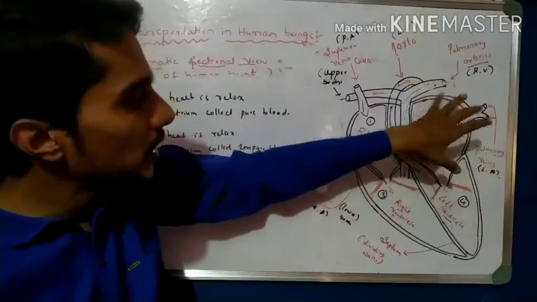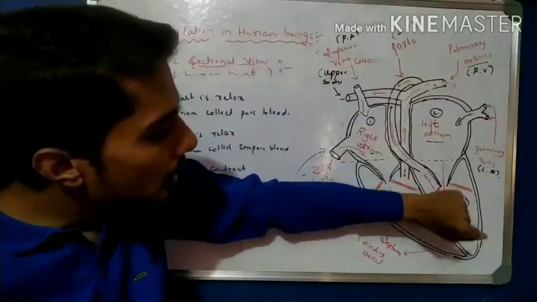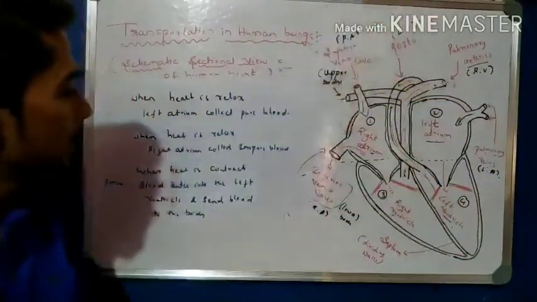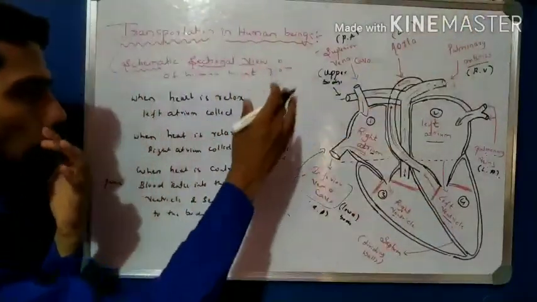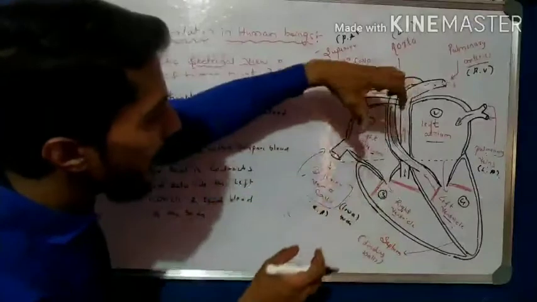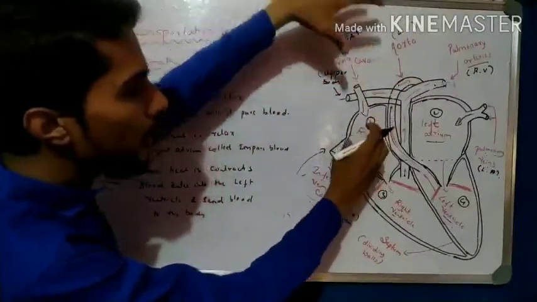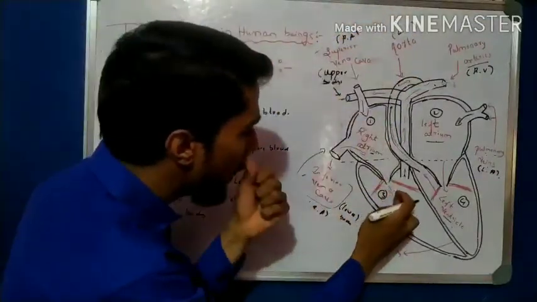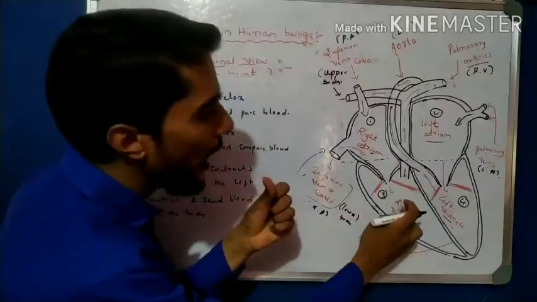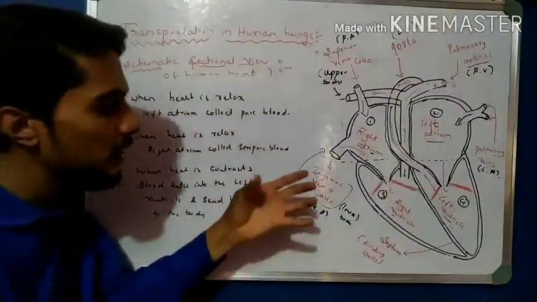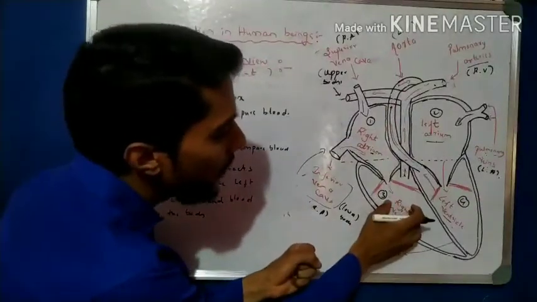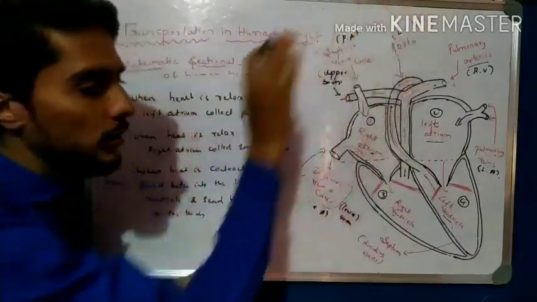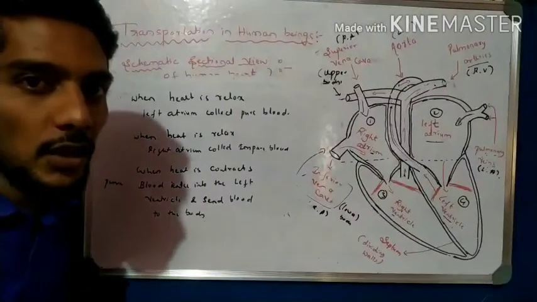So during relaxation, the blood is collected, and during contraction, the blood is pumped to the body. Like that, when relaxed, the right atrium collects the blood. When contracted, the right ventricle collects the blood and sends it to the lungs. So relaxation position, collection of blood. Contract position, the right ventricle sends the blood to the lungs. So this is the contraction and relaxation of the heart.